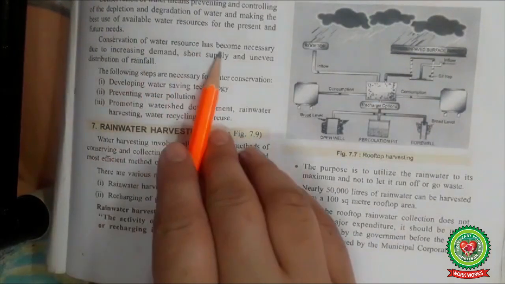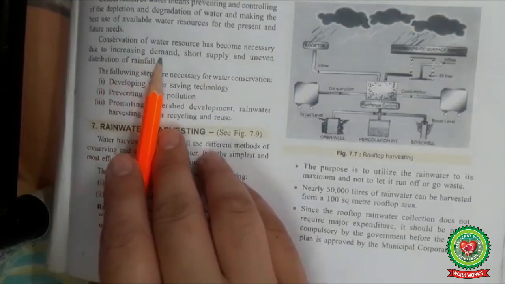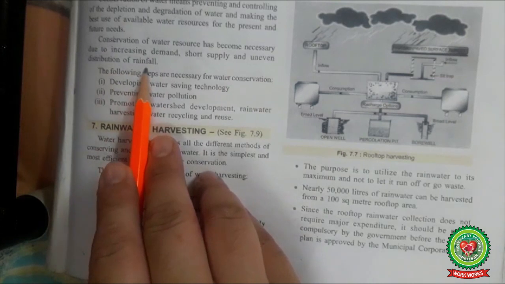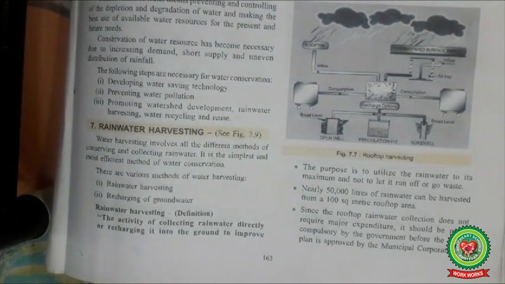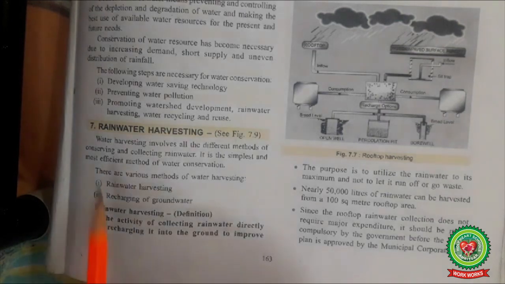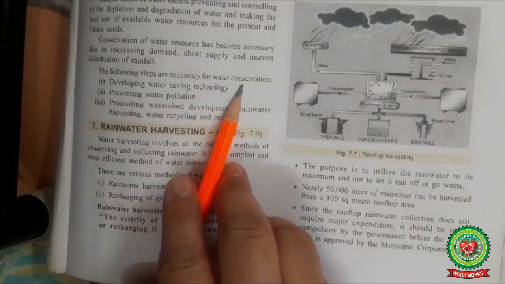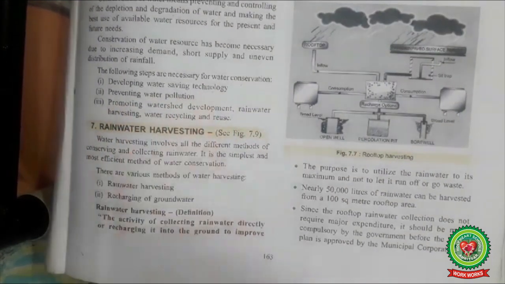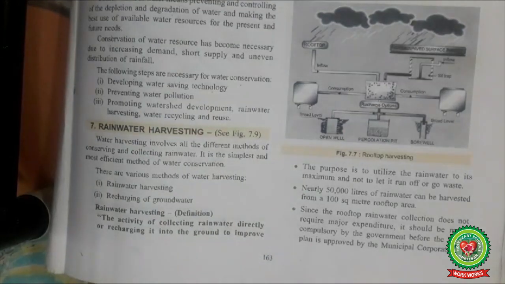Conservation of water has become necessary due to increasing demand, shortage of supply, and uneven distribution of rainfall. This is again economics that I have already told, supply and demand. There should be a balance between demand and supply. The following steps are necessary for water conservation: developing water saving technology, proper water treatment plants, and everything should be totally managed.